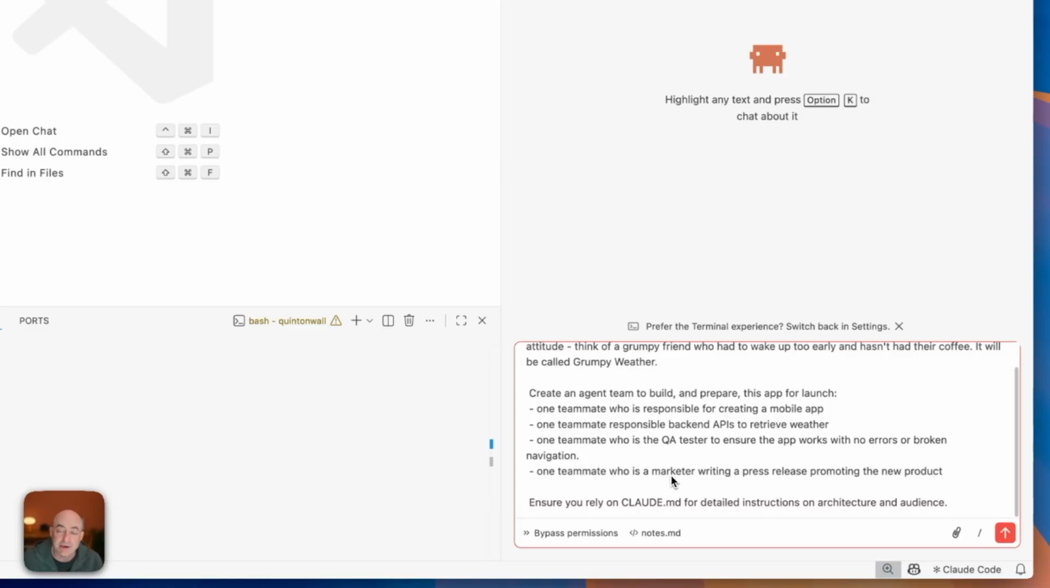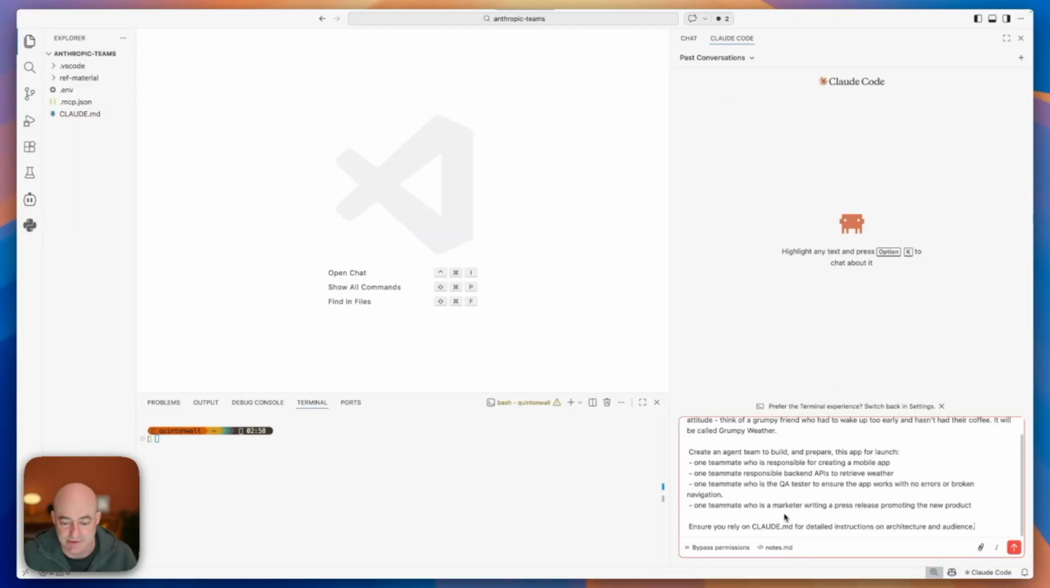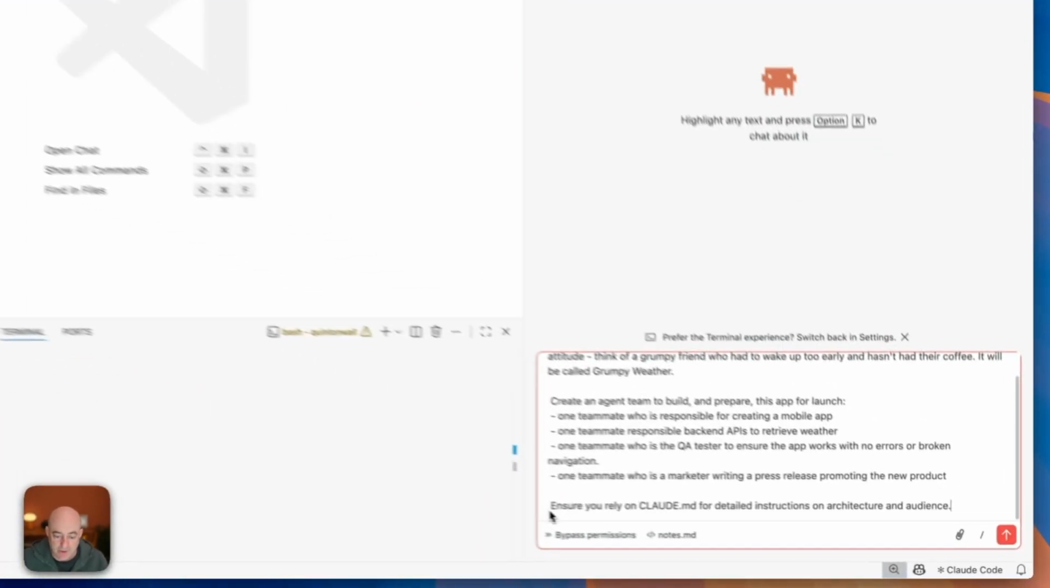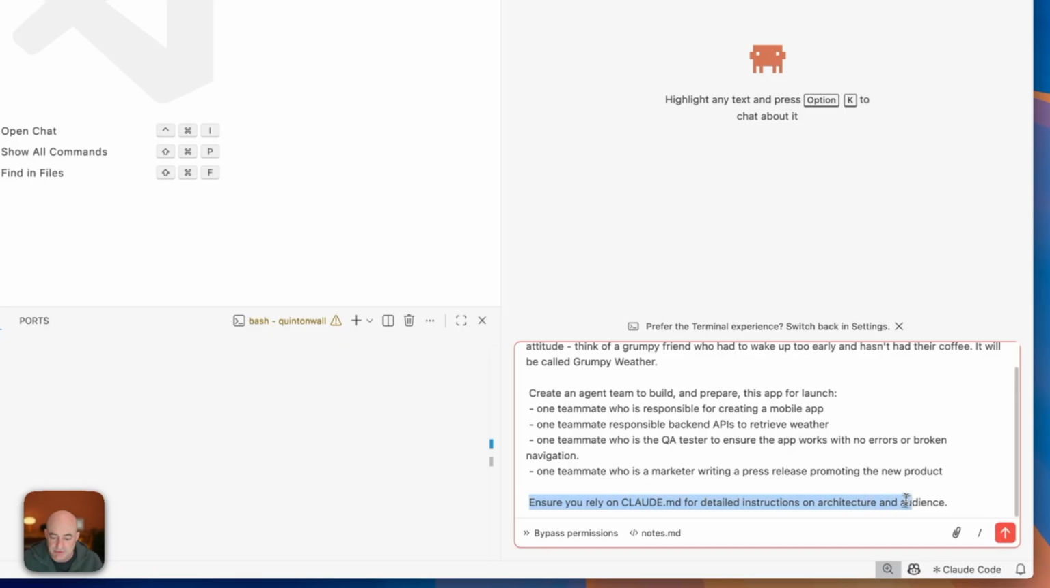Now, I mentioned before that I have a side project that I'm working on. One of the hard things that I find is doing all of the marketing and making sure that it is available. When you start to think of agent teams, think beyond just code, but think about what else can be automated within your process. Marketing is a great example of this. Now, I always like to say, ensure you rely on the CLAUDE.md for detailed instructions on architecture and audience. It should pick everything up already. I just like to be very explicit on this point.